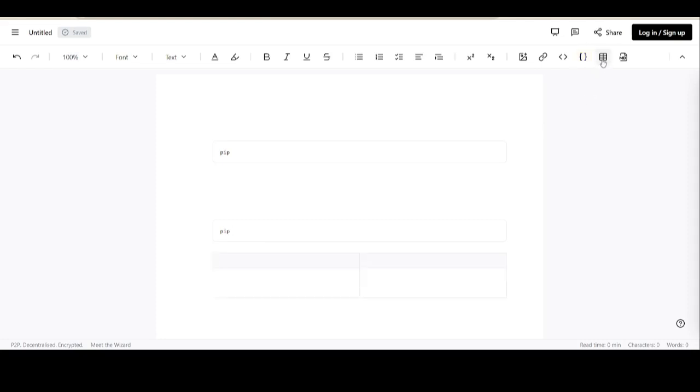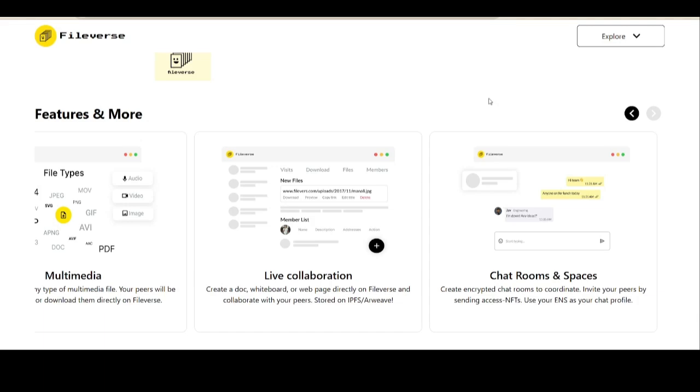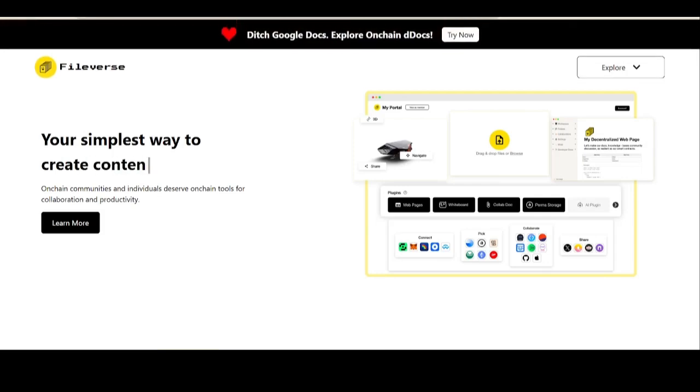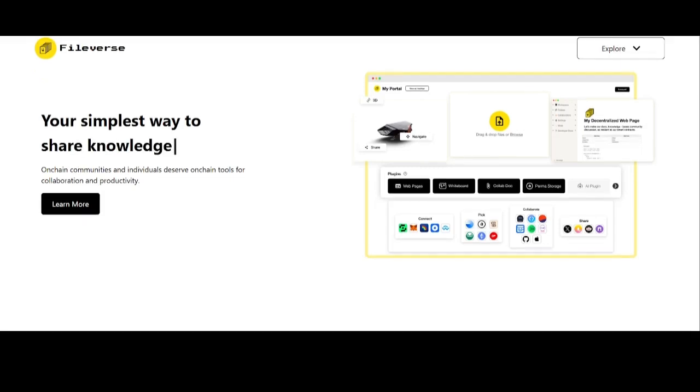But apart from this, DDocs is simply one of the products of Fileverse. Fileverse is more like a Google Suite for Web3. They're trying to create a place to have photos, everything, more like the way you use Google Suite, something like that for Web3. And it's quite amazing. So let's take time to explore other aspects of the product.